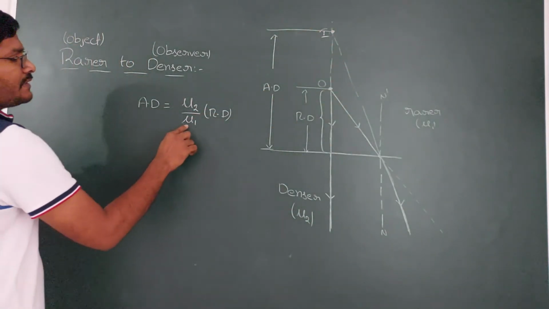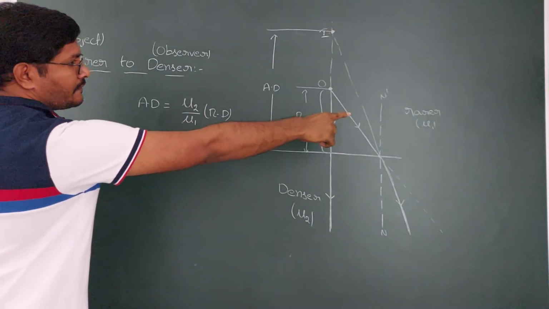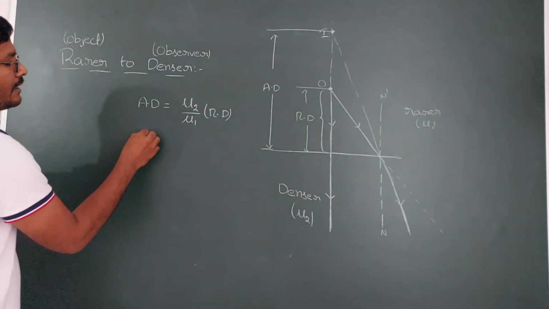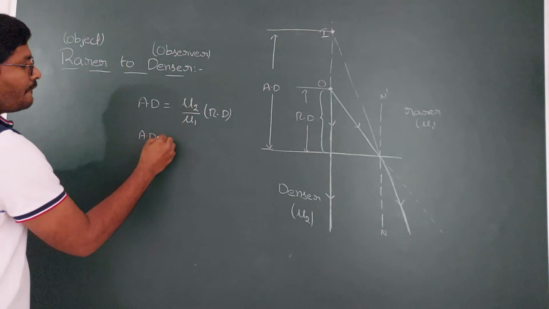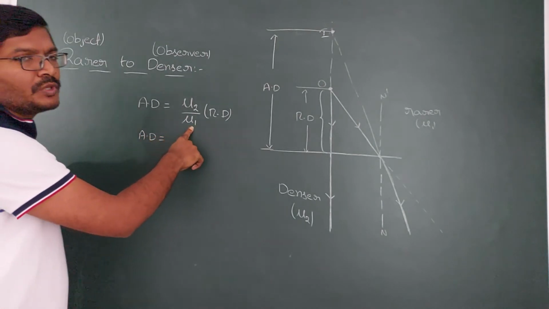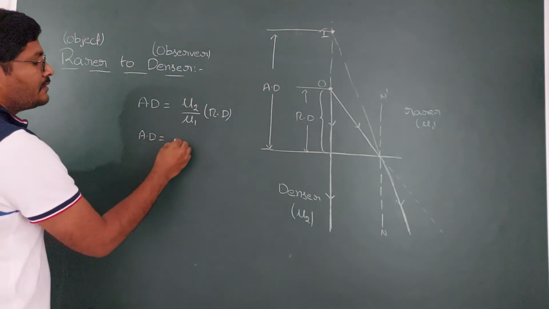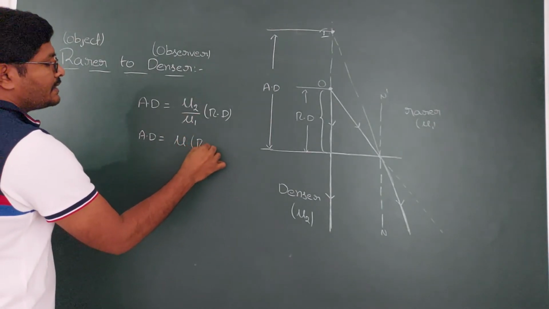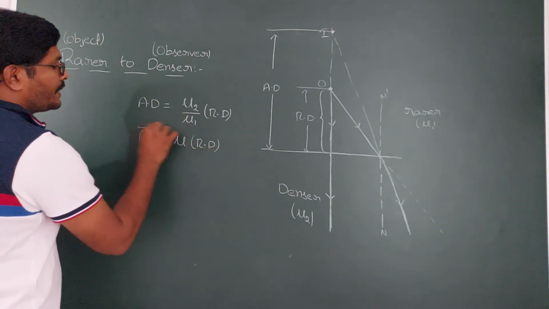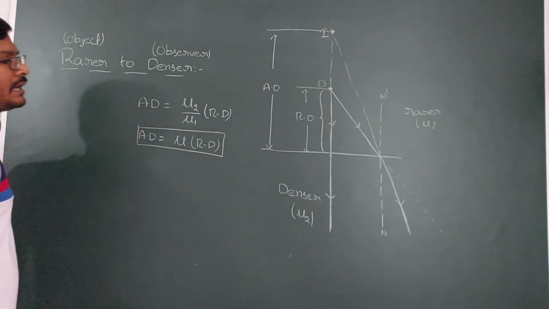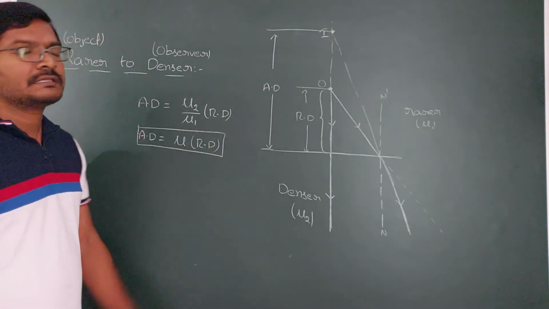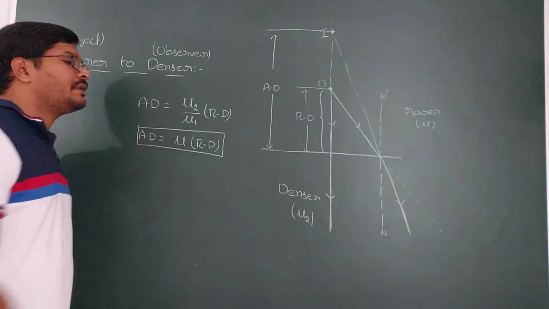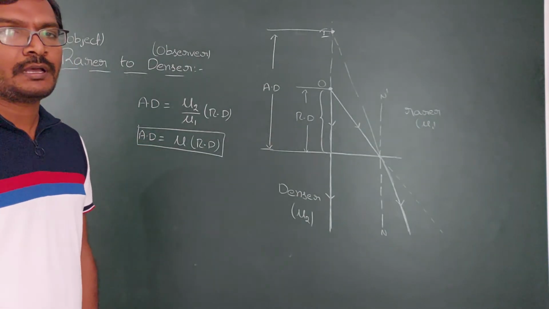So then if the rarer medium is air, for air refractive index is 1. So rarer medium is mu1, if that is air, mu1 is 1. And if the denser medium refractive index, if you take that one as mu, then it is mu into RD. If the rarer medium is air and the denser medium is having refractive index mu, then you are going to get apparent distance as mu into RD.